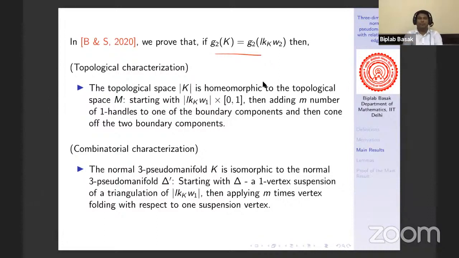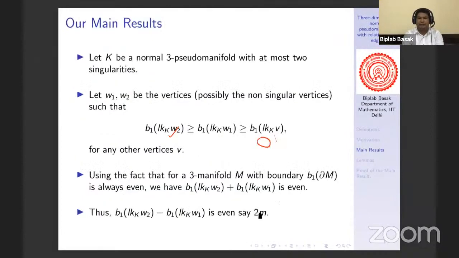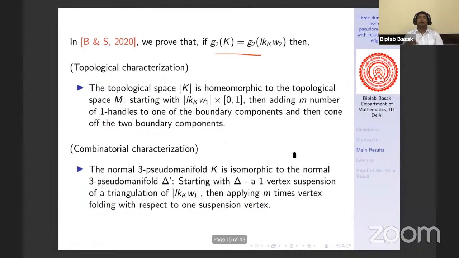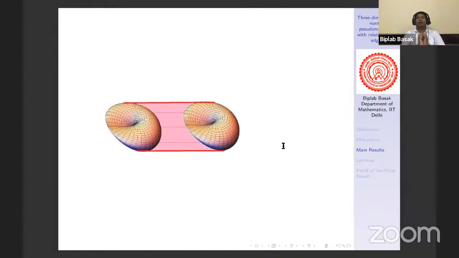So what is m? M is just that difference. This is m, right? Attach m number of handles and then take the boundary cone off. So we shall see this pictorially. Suppose we have a normal three pseudomanifold with two singularities. One is RP2, another one is the connected sum of three copies of RP2.